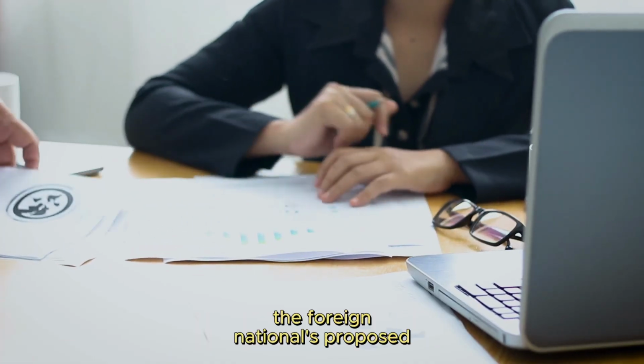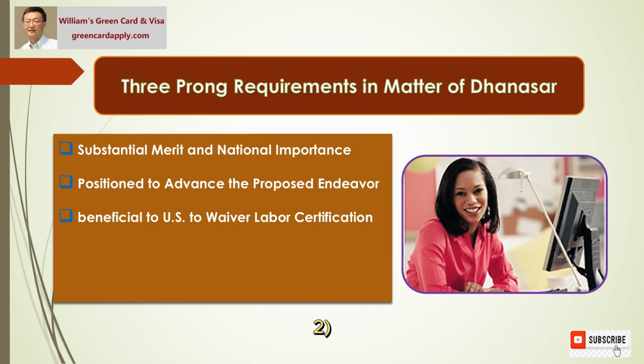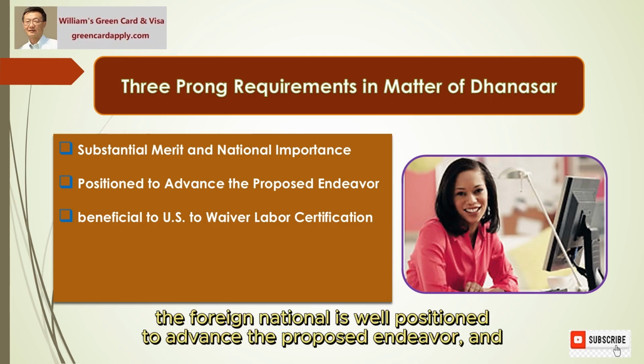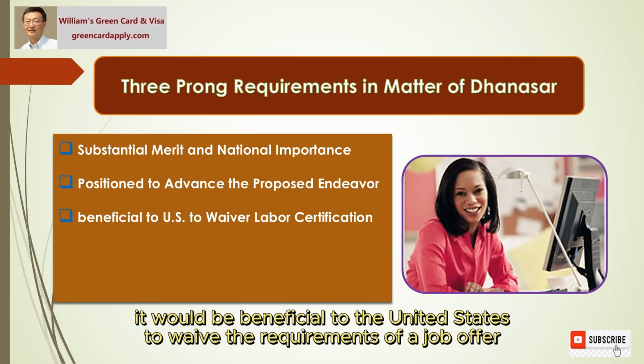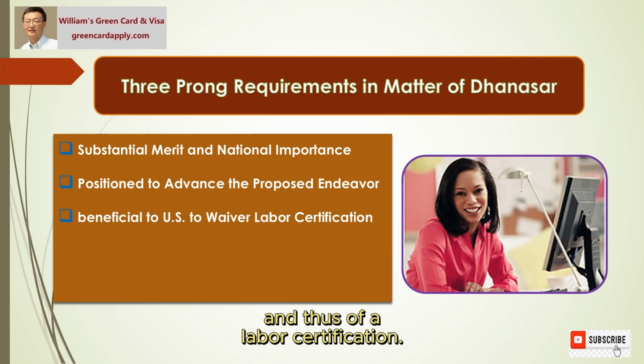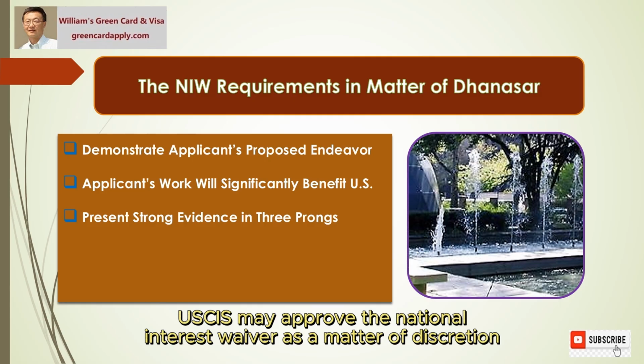1. The foreign national's proposed endeavor has both substantial merit and national importance. 2. The foreign national is well positioned to advance the proposed endeavor, and 3. On balance, it would be beneficial to the United States to waive the requirements of a job offer and thus of a labor certification. If these three elements are satisfied, USCIS may approve the national interest waiver as a matter of discretion.